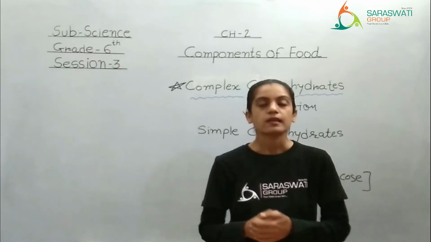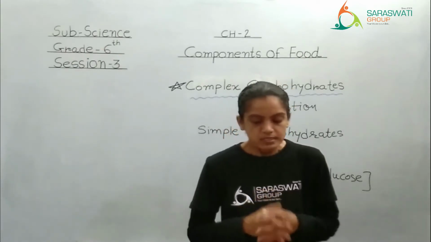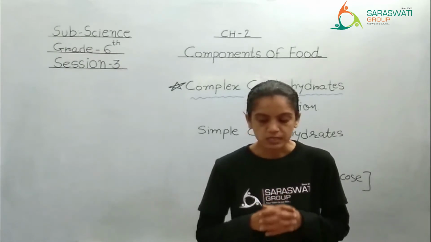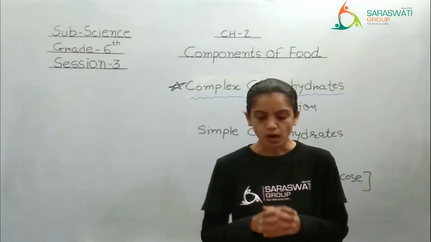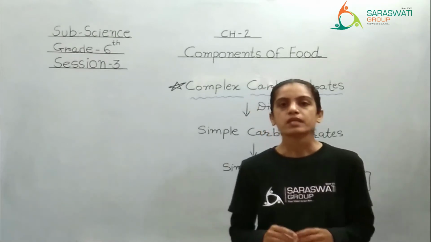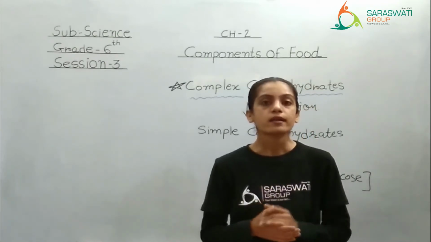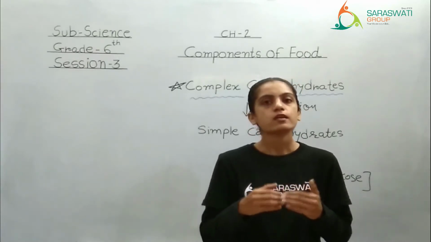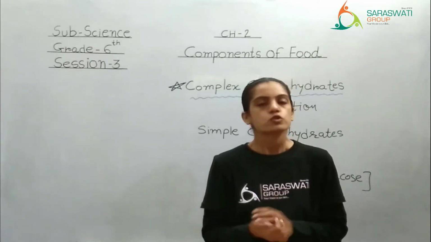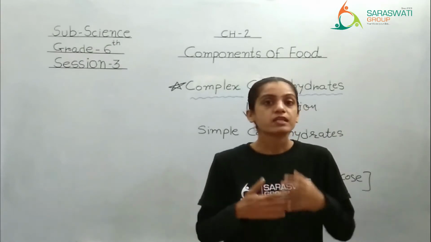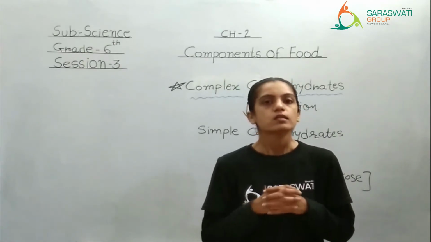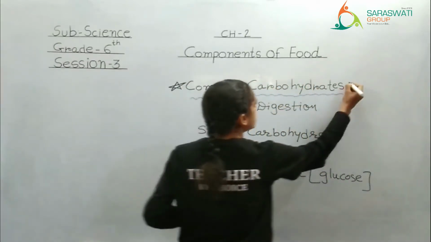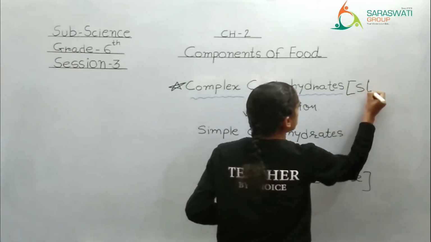Clear? Let's read further. Starch is a complex carbohydrate that fulfills the majority of our carbohydrate requirements. That means we know carbohydrate is considered the energy giving nutrient. So whenever we take food having carbohydrate, the complex carbohydrate is actually starch.